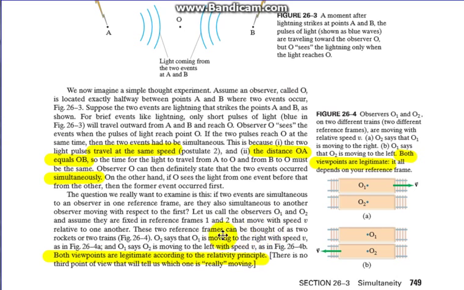So we have the two observers. These two reference frames could be thought of as two rockets or two trains. So O2 says O1 is moving to the right with speed v. O1 says O2 is moving to the left. And both viewpoints are legitimate. There's no third point of view to tell us what's actually going on. So both of those statements are good.